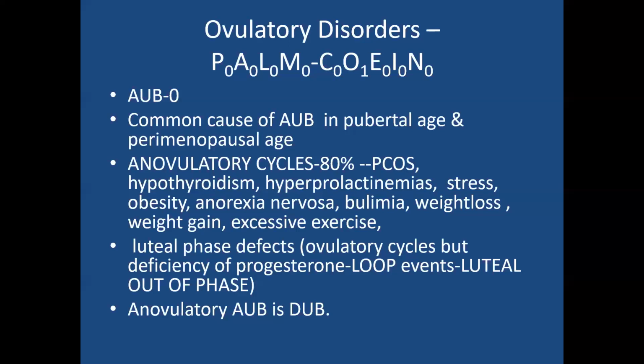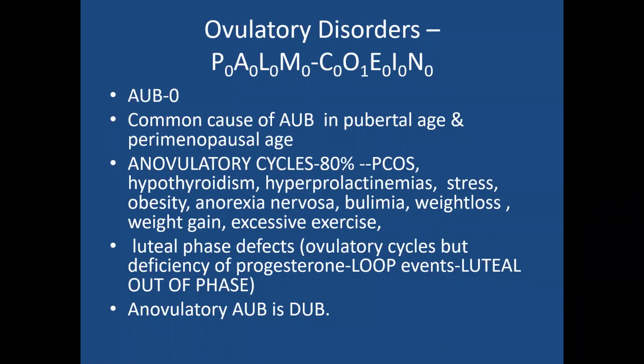Then luteal phase defects. Sometimes the woman may be having ovulation. Ovulation is occurring, but because of progesterone deficiency, they will have AUB. So that is also one type of ovulatory disorder, which comes under AUB-O. These are called luteal phase defects.